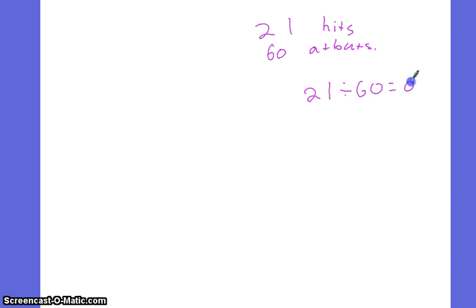If Emily is a softball player who has 21 hits and 60 at-bats, express the probability that Emily will get a hit in her next at-bat as a decimal number with 3 decimal places. So I need to divide 21 by 60 to get 0.35.